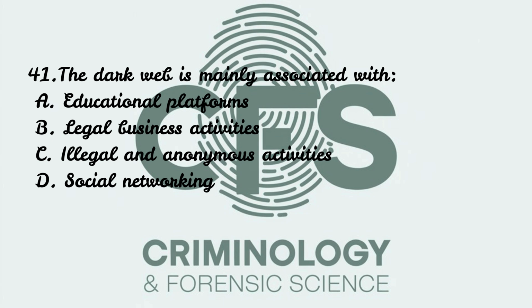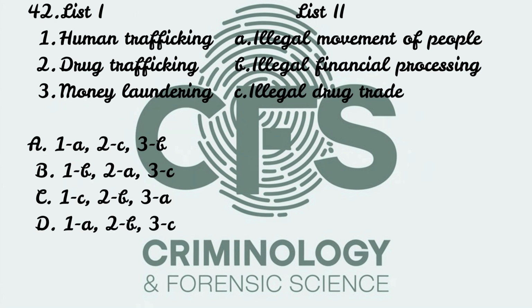Question number 41. The dark web is mainly associated with educational platforms, legal business activities, illegal and anonymous activities, social networking. Correct answer is option C, that is illegal and anonymous activities. The dark web allows users to operate anonymously and is often used for illegal activities like drug trade, hacking, trafficking.